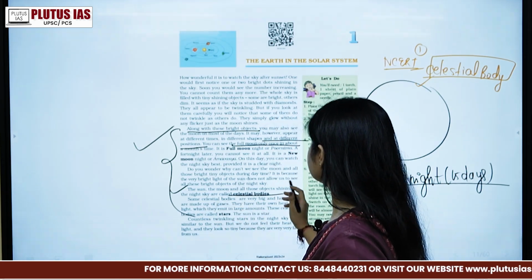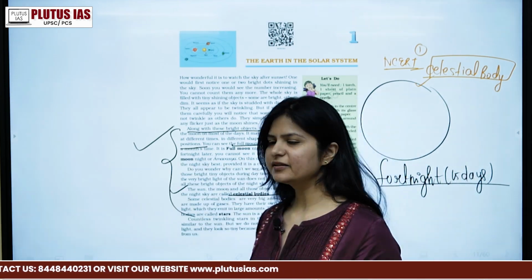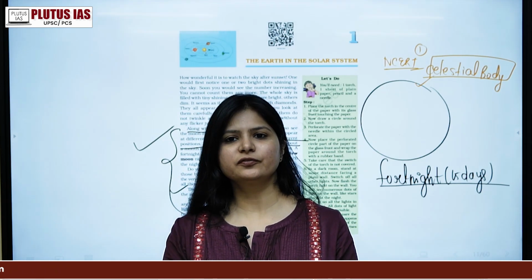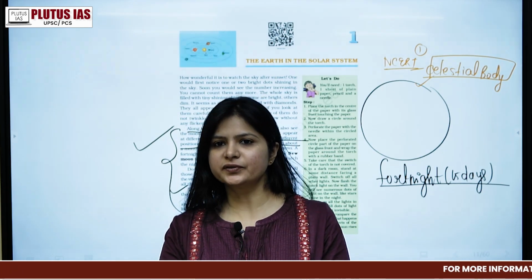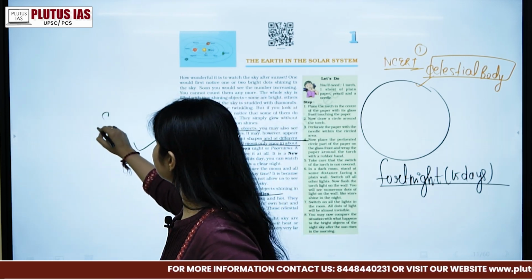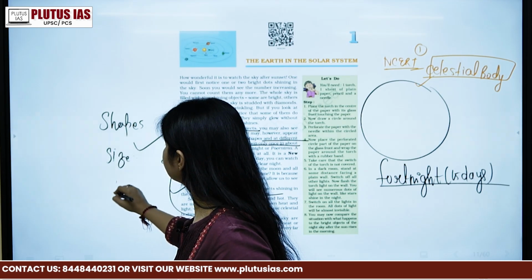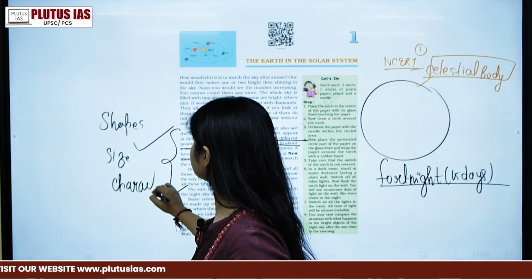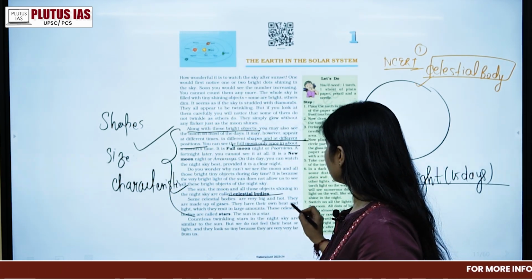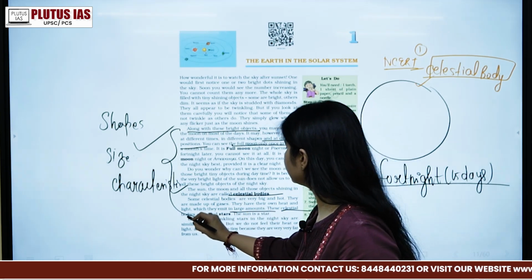Some celestial bodies are very big and hot and some are small. As everybody knows, everything cannot be in one shape. It will have different shapes, different sizes, different characteristics. Similarly with celestial bodies, they have different shapes, sizes and characteristics. They have their own heat and light which they emit in a large amount, and these celestial bodies are called stars.